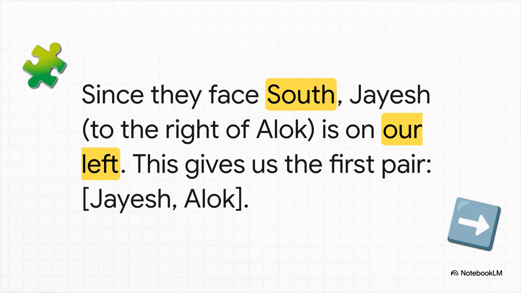So where do we begin? You always want to start with the most solid clue, the one that locks two people together, and that's this one. Jayesh is to the immediate right of Alok. Remember, since they're facing south, from our point of view, Jayesh is on Alok's left. So we have a pair that has to be in this order, Jayesh, then Alok.